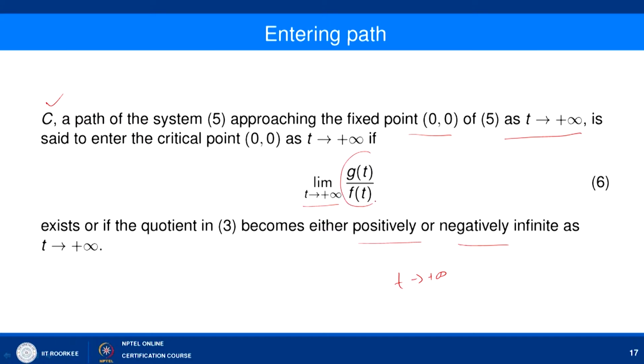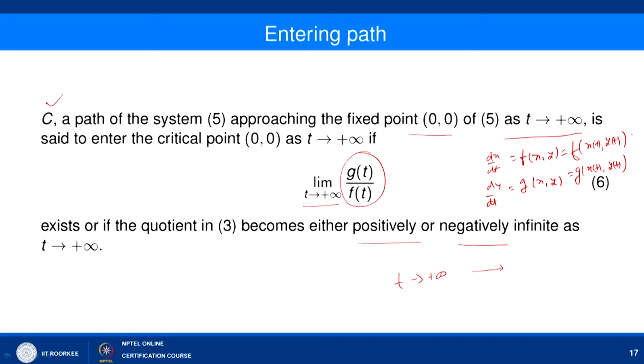this g(t) upon f(t) will take, say, a constant value. What do g(t) and f(t) represent? If you look at dx/dt is equal to f(x, y) and dy/dt is equal to g(x, y). Now, since x and y are functions of t, we can call this f(x(t), y(t)), and here it is g(x(t), y(t)), right.